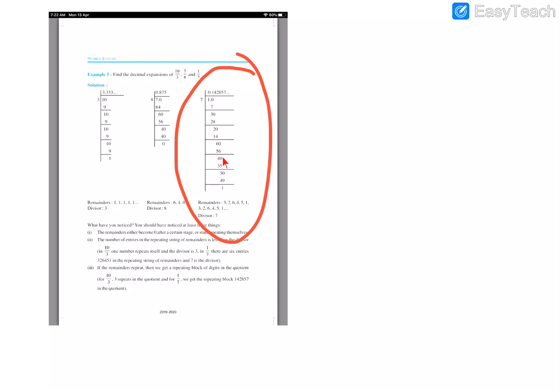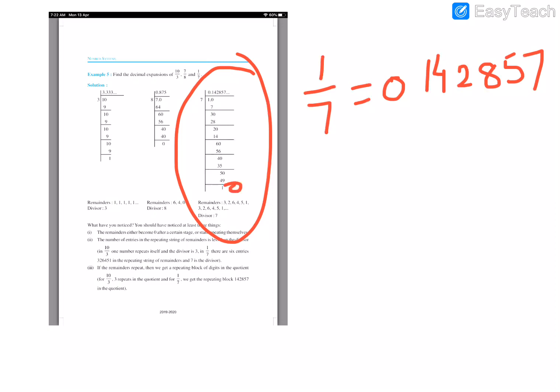Then 7 twos are 14, 7 eights are 56, 7 fives are like this. So what finally are we getting here is 1 by 7 is equal to 0.142857. Do you know why he has stopped doing division? You can even go here also. Here also you can take another 0 and you can repeat. But he has stopped because he came to the point where he has started with. He has started with 1 and again he got 1.